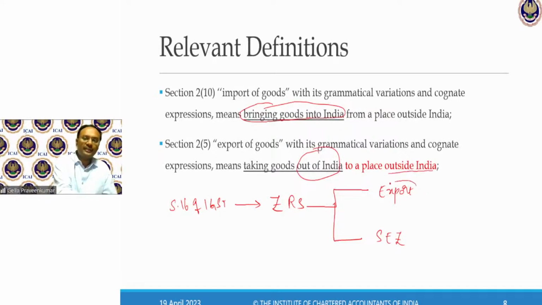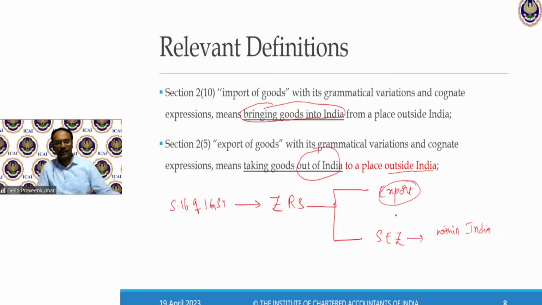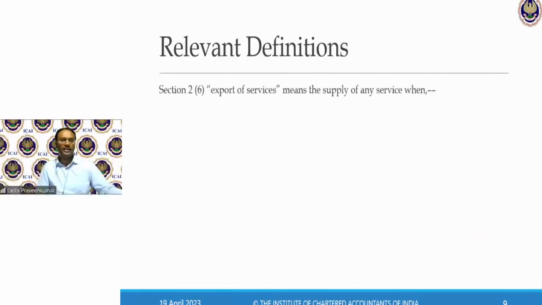Unless the goods go out of India, I cannot call it as exports. Limited purpose for zero rated supply, supplies to SEZ, though this is within India, though the goods reside within India, I call this as a zero rated supply. So don't get confused with respect to exports and a zero rated supply.